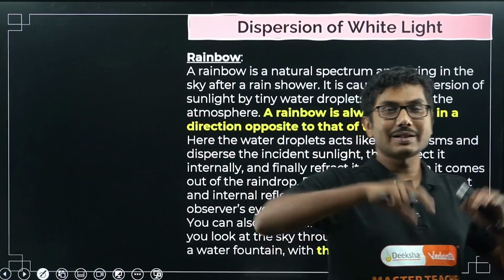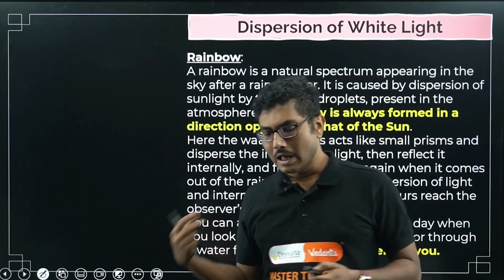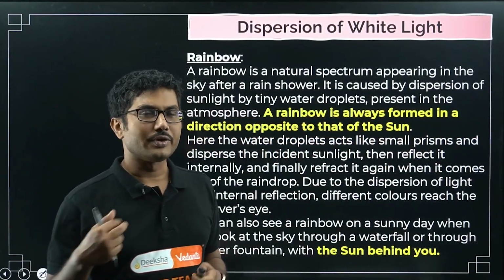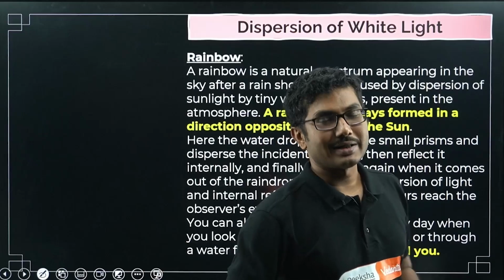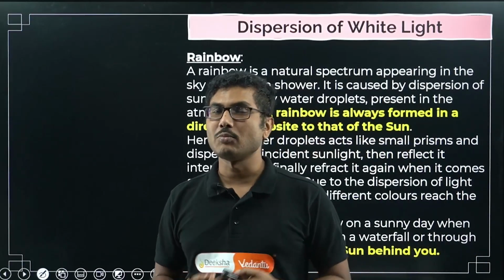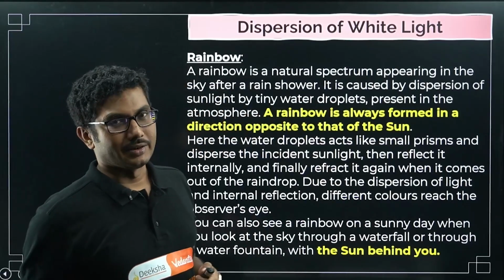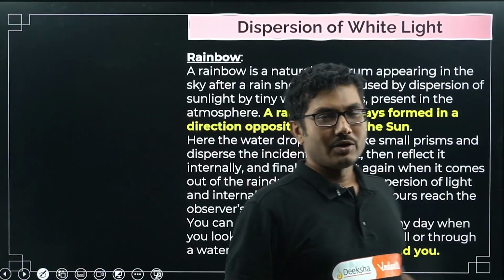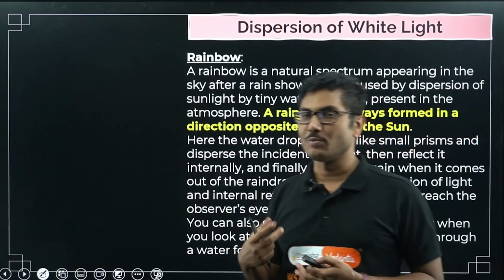So after the rain, especially after an evening shower just before sunset, if the sky clears after the shower, there is a high chance that you can see a rainbow on the opposite side of the sun. Basically in the east side. If you look to the east, there is a chance that you might see a rainbow.